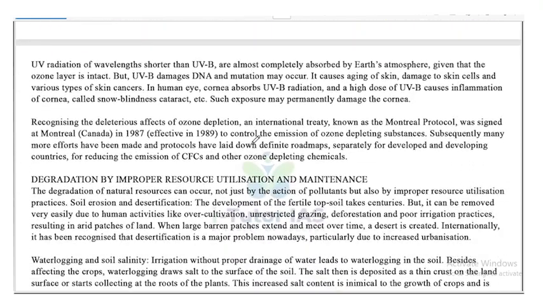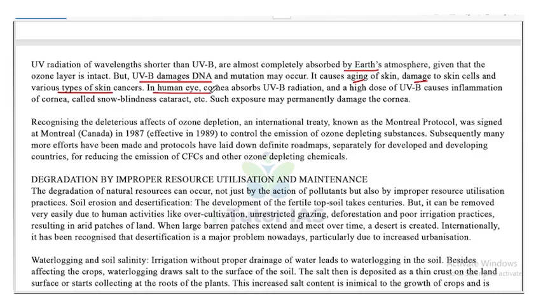Moving on. UV radiation of wavelength shorter than UVB is almost completely absorbed by the Earth's atmosphere, given that the ozone layer is intact. But UVB damages DNA and mutation may occur. It causes aging of skin, damages skin cells, and causes various types of skin cancer.